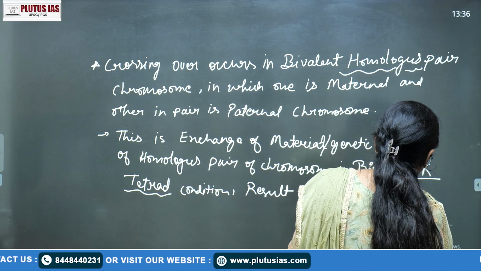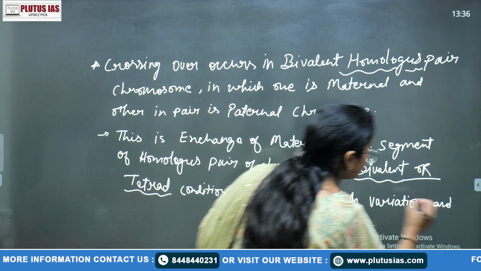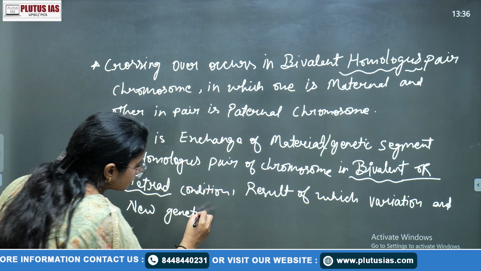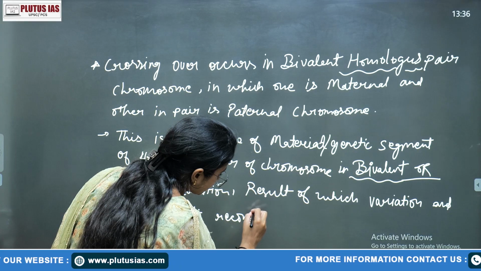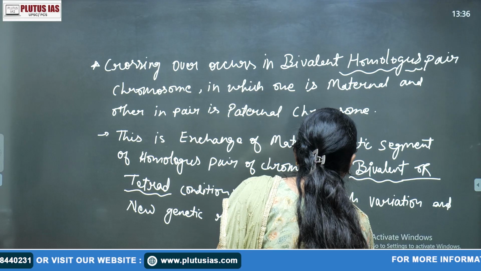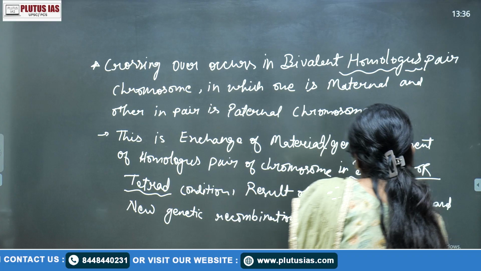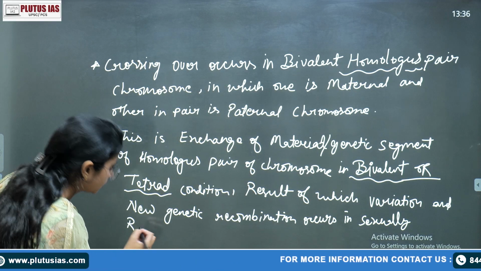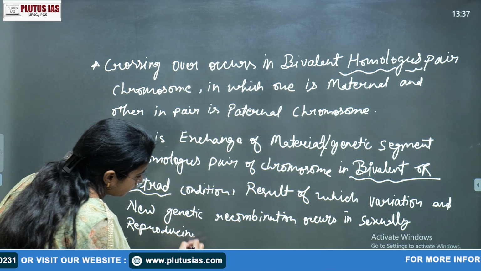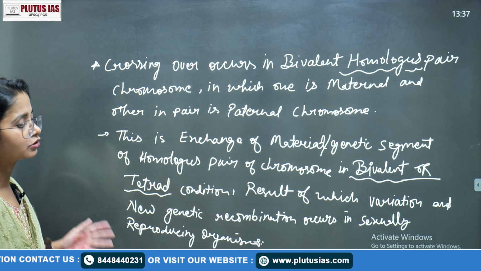is variations and new genetic recombination. It occurs where? In sexually reproducing organism. Okay, so this is something about the theoretical part.